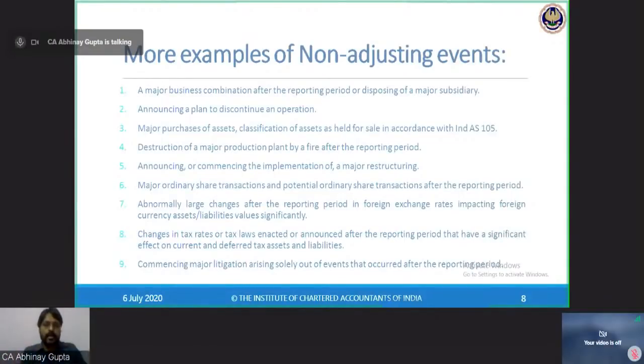I cannot tell on 31st March 2020 that a fire is about to happen in my godown on 10th of April. I cannot certify this. So fire has happened on 10th of April, and I was not aware about it. So this is an event which has occurred subsequently. So these events are non-adjusting events.